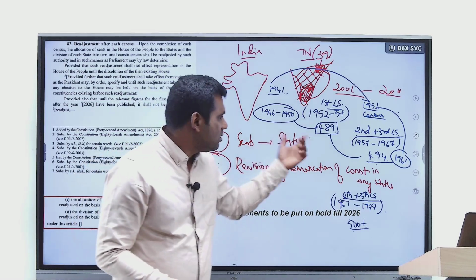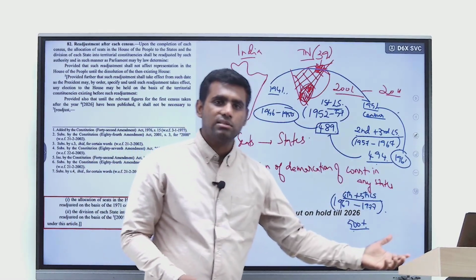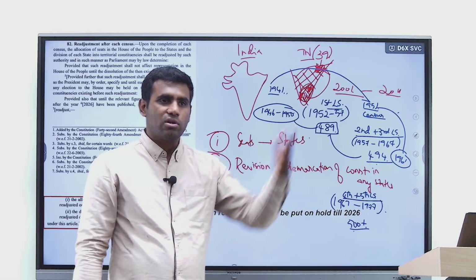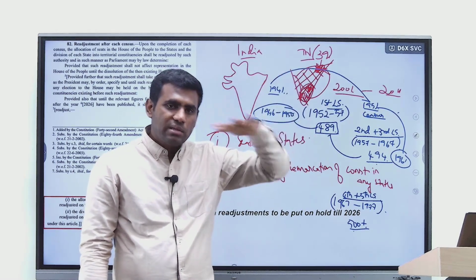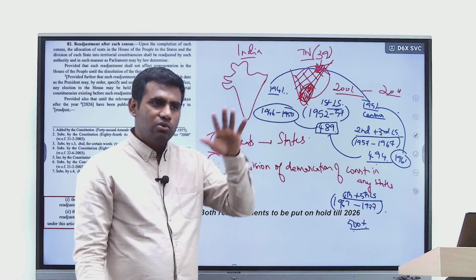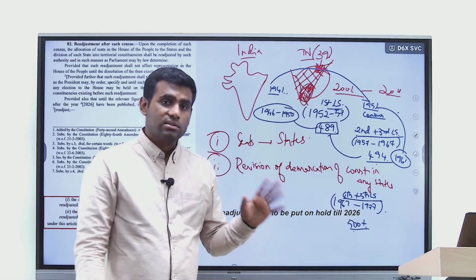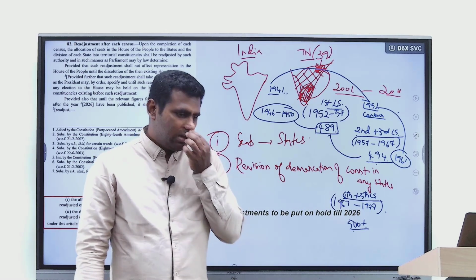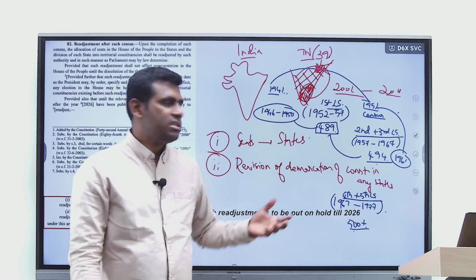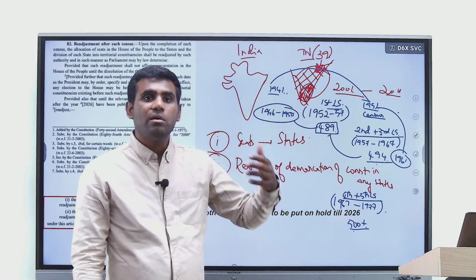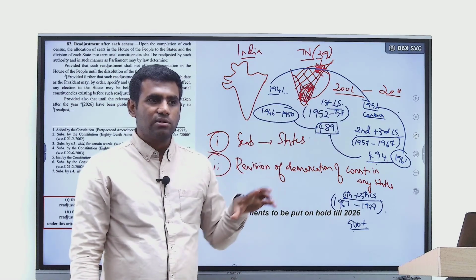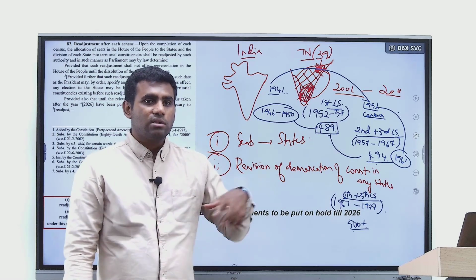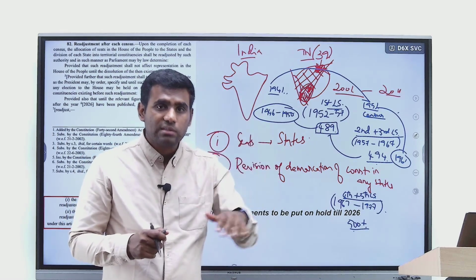Why? The additional 5 seats increase, the additional 10 seats increase after every census, it was only going to certain North Indian states, not all North Indian states. For example, in Punjab the number of seats remained stagnant, as there was no increase in the population. Whereas UP, Madhya Pradesh, Bihar, Rajasthan, because the population growth was not controlled, automatically these states started becoming more represented in Lok Sabha, as a result of which the southern states got alarmed. If this were to continue, then the southern states' collective voice in Lok Sabha will become lesser.